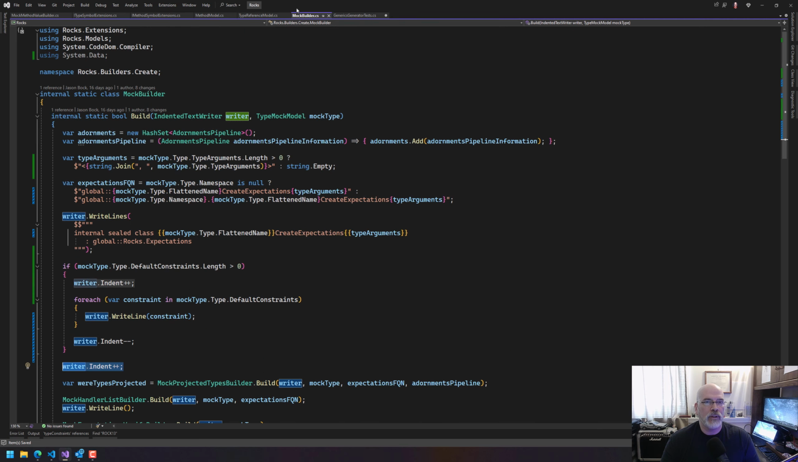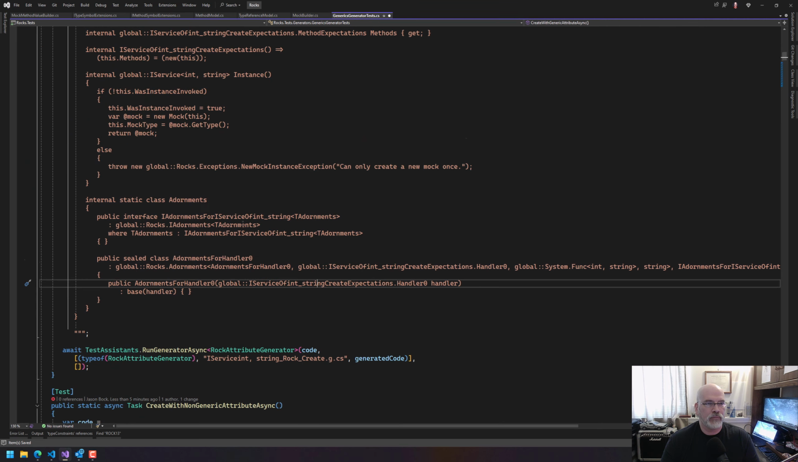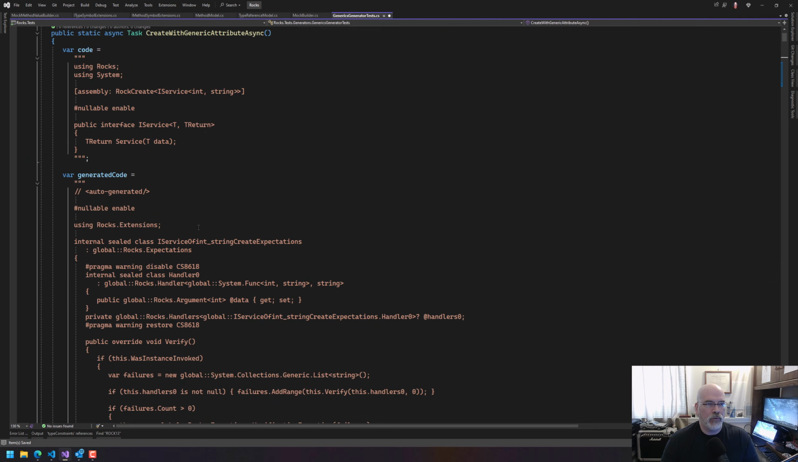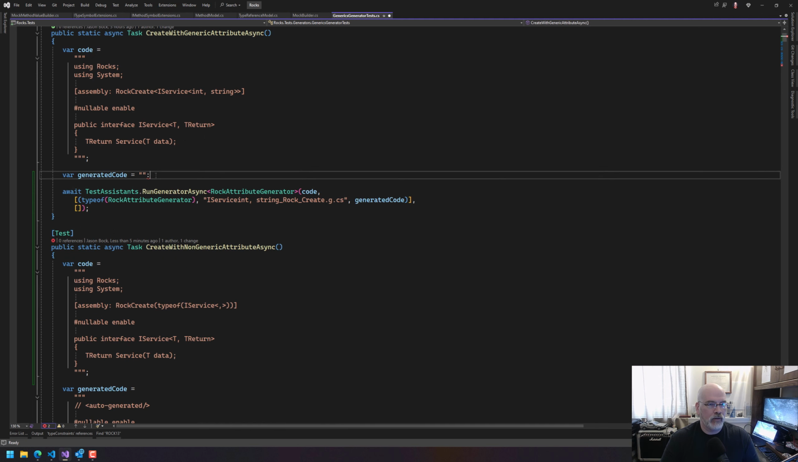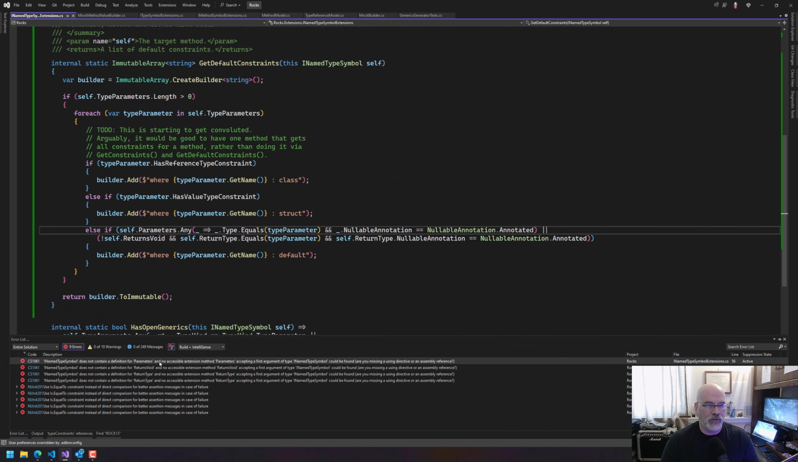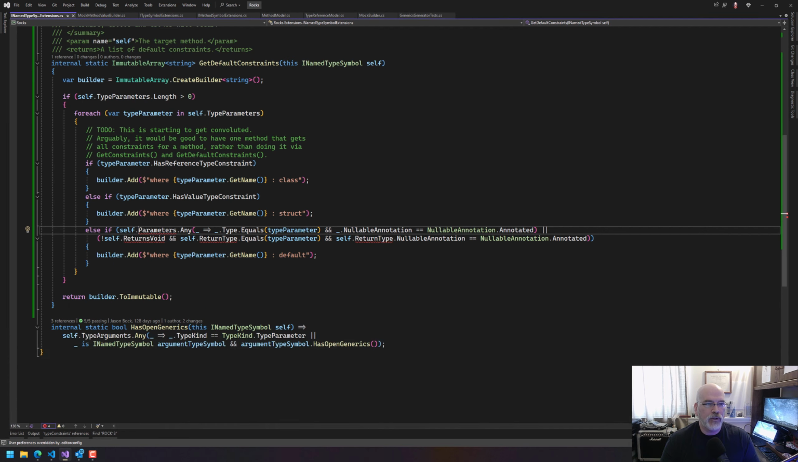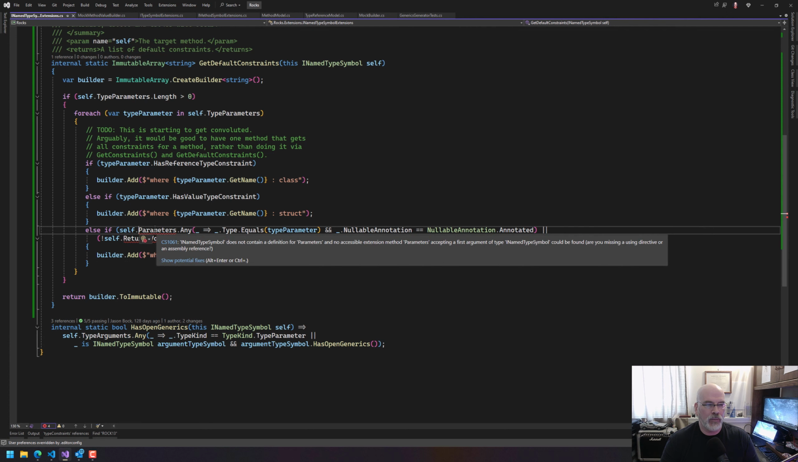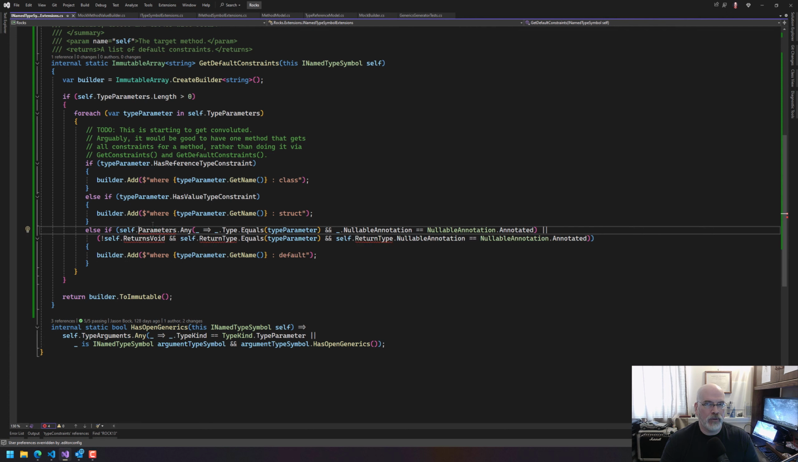Now, let's see what happens when we run this with this code. So let's do that, and now let's see what happens. Lots of errors. Okay, that's fine. Oh, these are all with parameters, like method parameters, which we wouldn't have in this case.